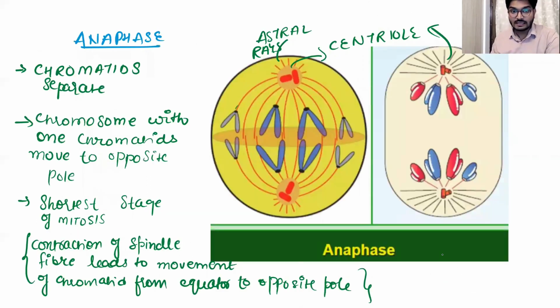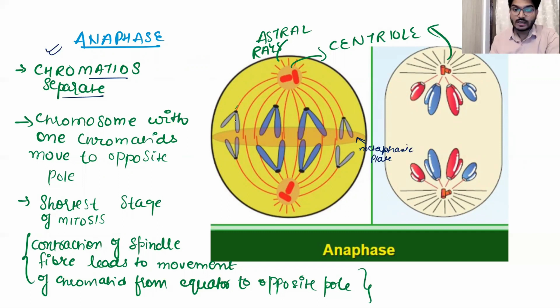The next stage is the anaphase, and in this stage the chromatids separate. Initially this is the metaphasic plate, where all the chromosomes are aligned. Now the spindle fibers come and get attached to the kinetochore of the chromosome.